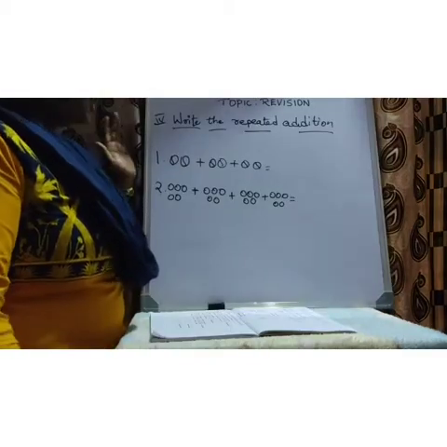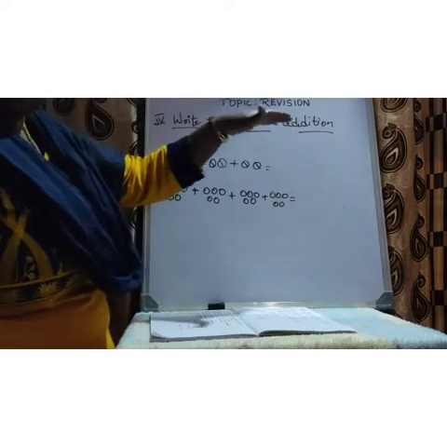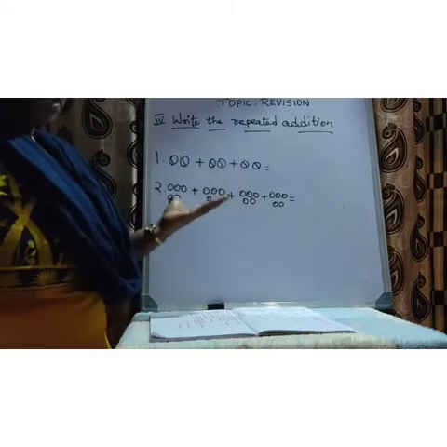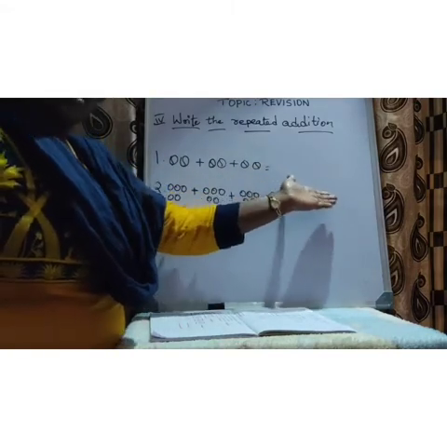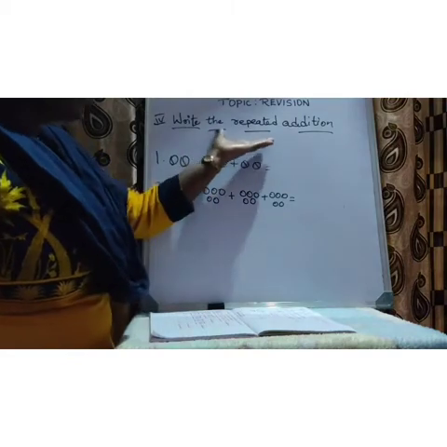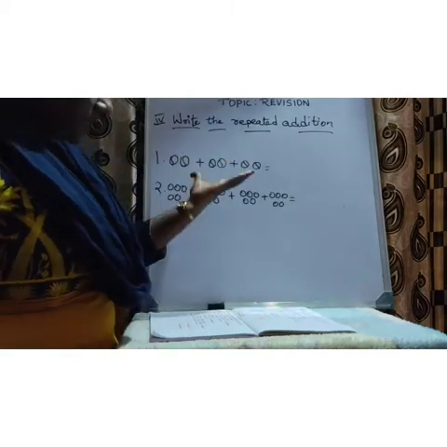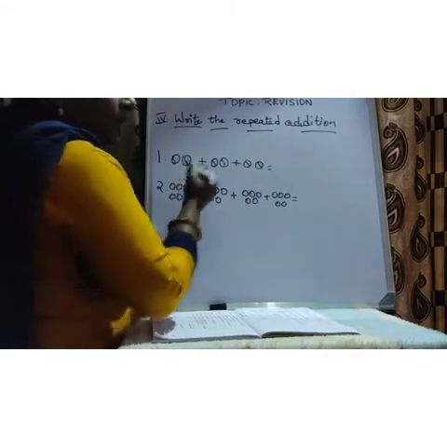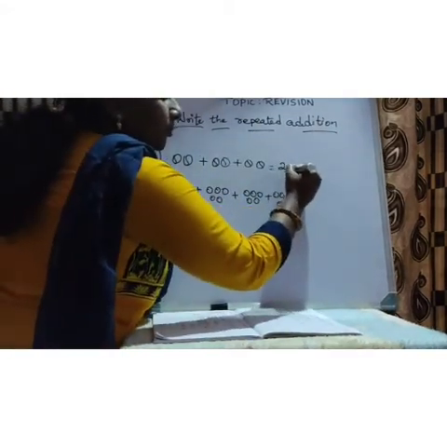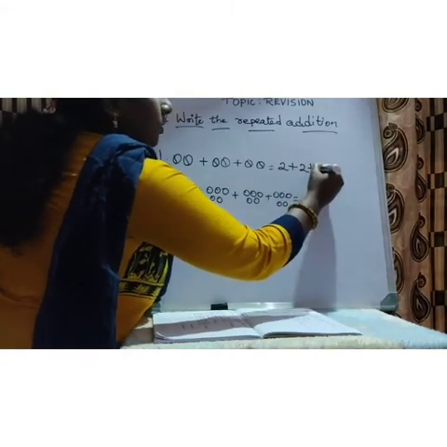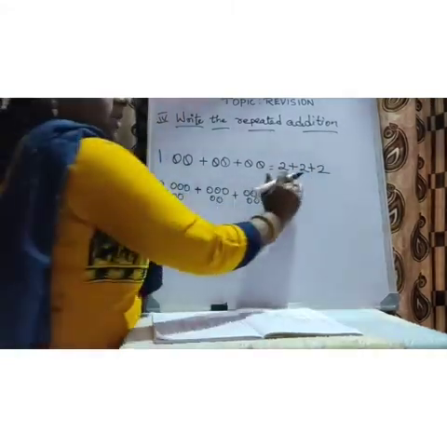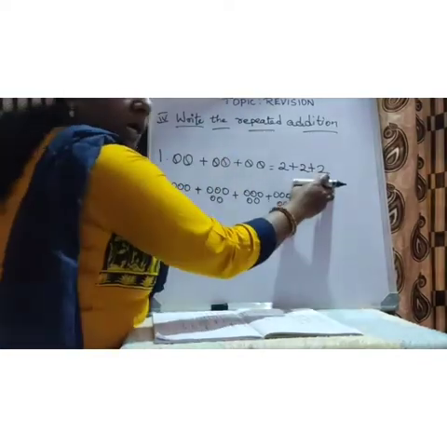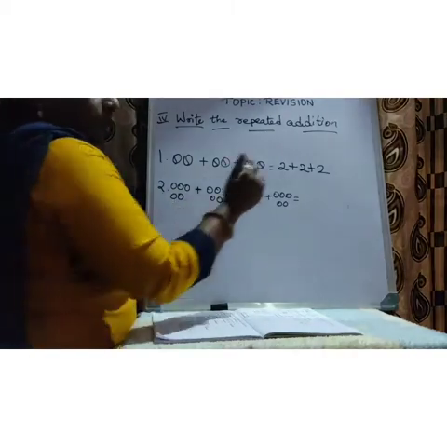The previous main which we saw was write the multiplication statement. So they will give you the object, and you have to write the multiplication statement for that. Now they are asking you the repeated addition. Okay, the same thing. How will you write the repeated addition? You will write the number 2 plus 2 plus 2. For the objects you are going to write the numbers. That's all.